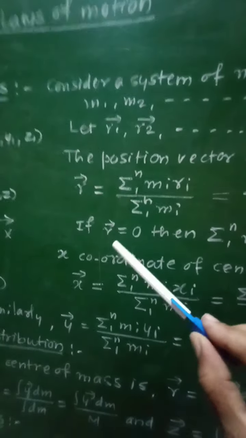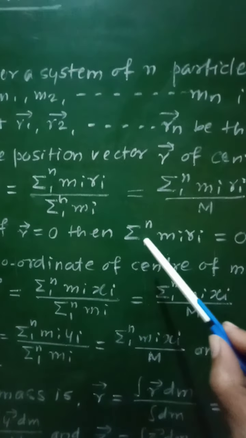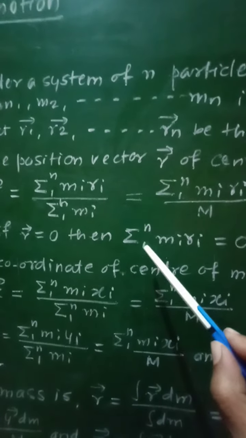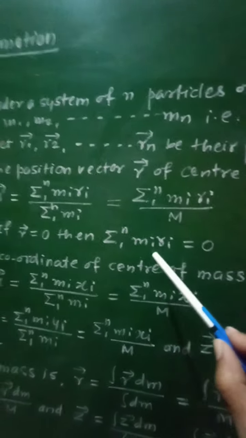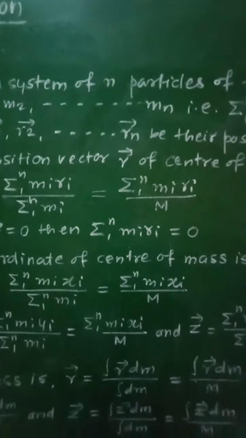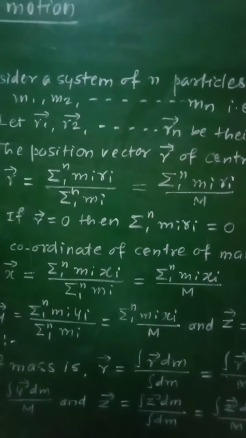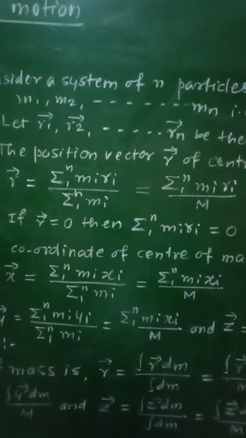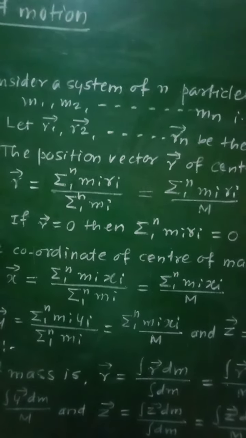Then summation from 1 to n of mi ri will be equal to 0, because r is equal to 0, which gives the moment of masses.